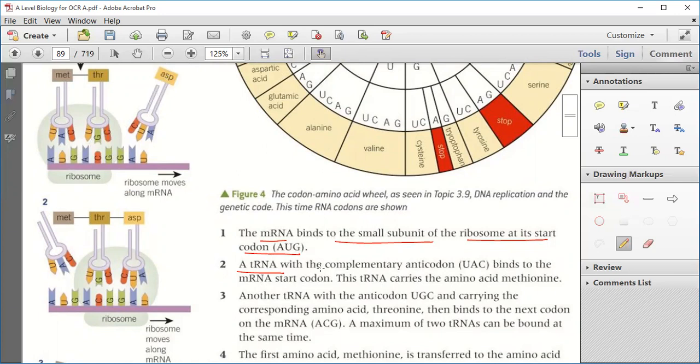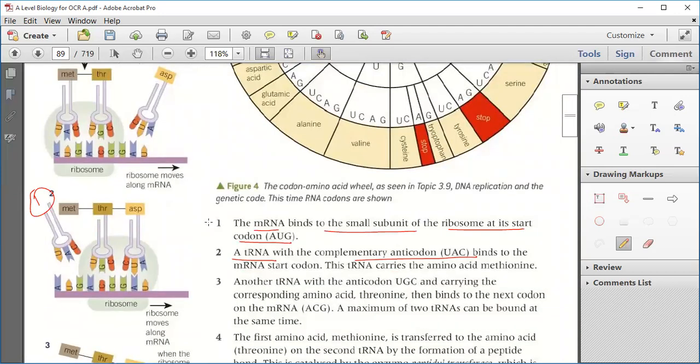Now the tRNA with the complementary anticodon UAC binds to the mRNA start codon. You can see this is UAC, binding on this mRNA start codon. This tRNA carries the amino acid methionine, that is MET. Okay. Second point is clear?